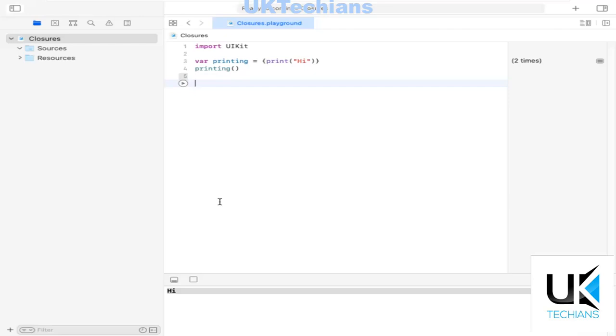That is why we use closure. The first example, the basic one, is this. The syntax of the closure is, let us suppose we are initializing a name, and here we are defining the closure with a parameter. To define a parameter under a closure, we have to define the parentheses. In these parentheses, we have to define the